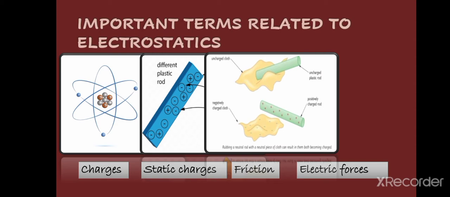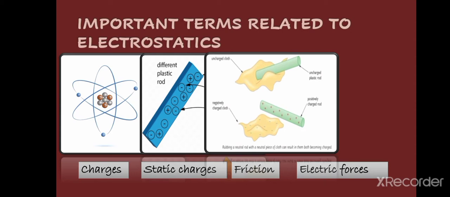One more thing you have to keep in your mind, that only electrons can be transferred because they can be shielded off from the outermost shells of the atoms, so they can be transferred from one object to the other, but the positive charge cannot move because it is contained inside the nucleus. So whenever there is a term that it gets charged or the charge is moving, you can easily guess that the electrons are moving.